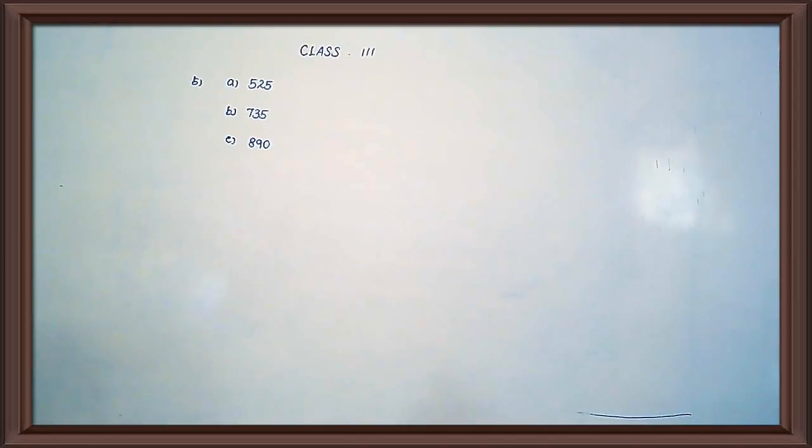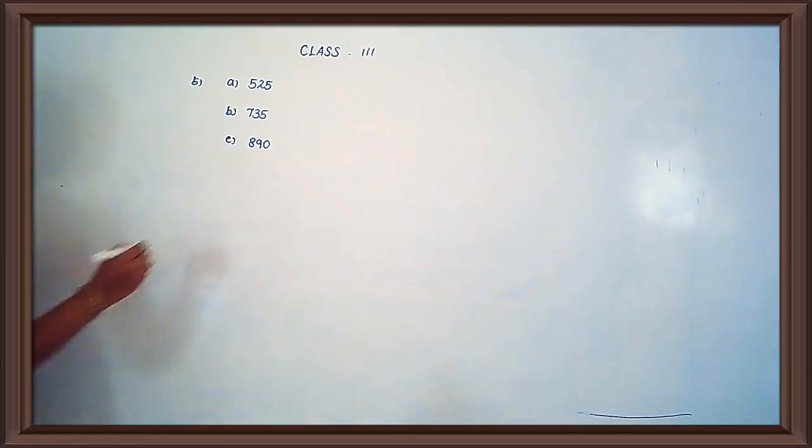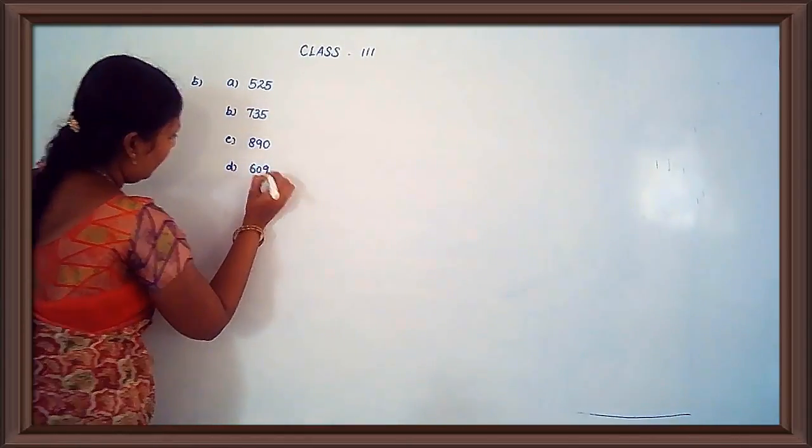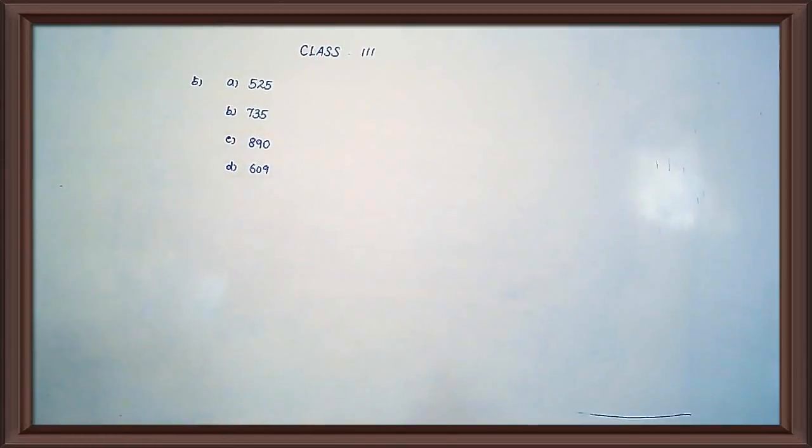Then see the next one. 610 is 1 more than 609. Okay? Then see the sixth question.